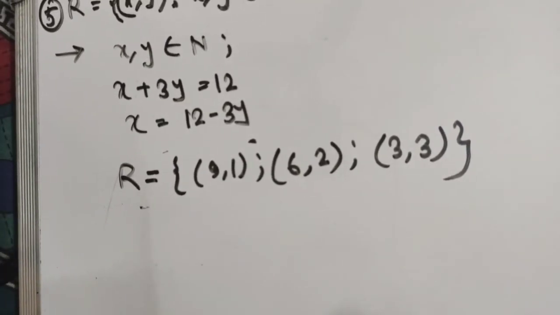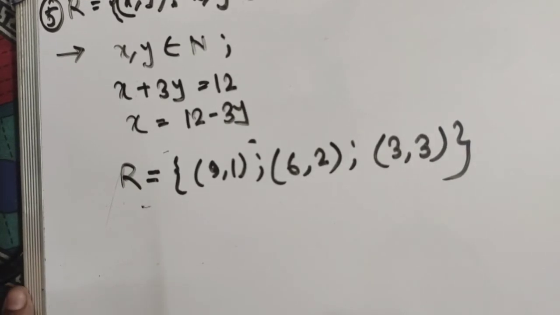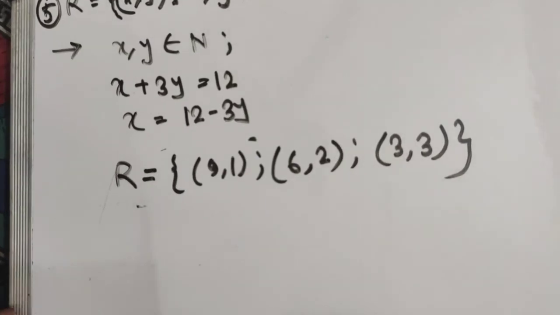Now what is the definition of antisymmetric relation? In part 3 I have already discussed what is antisymmetric relation.